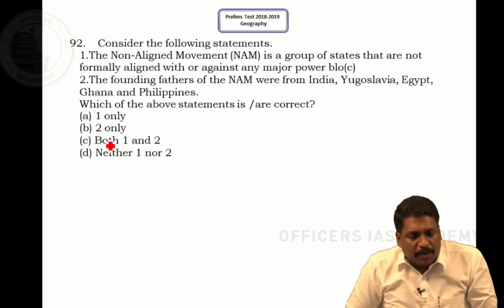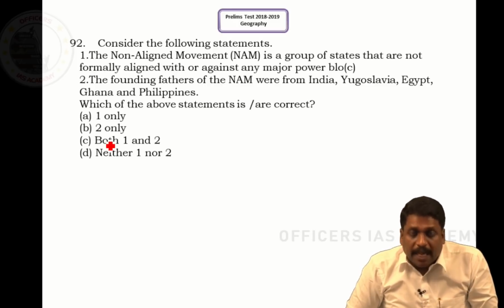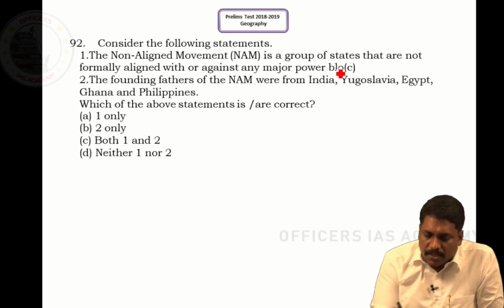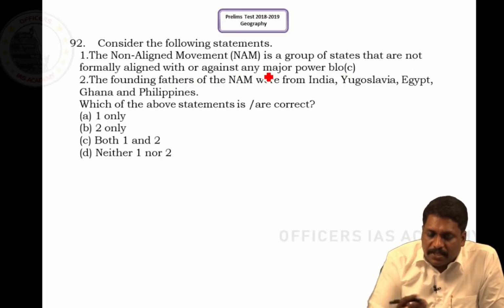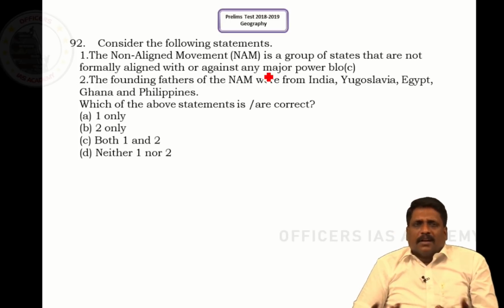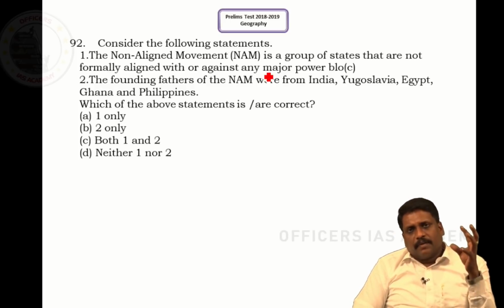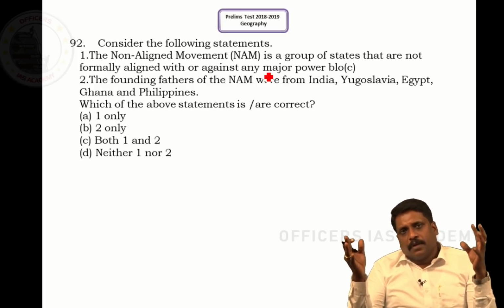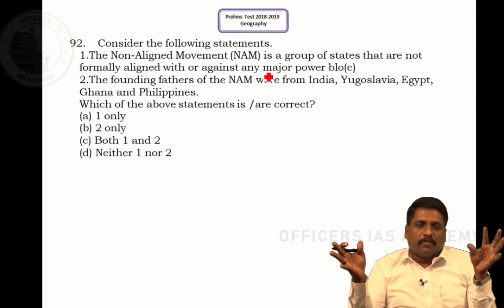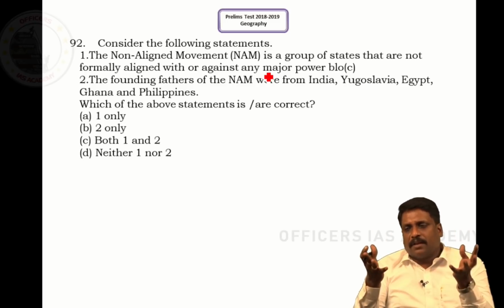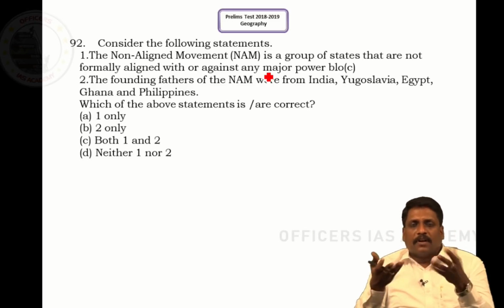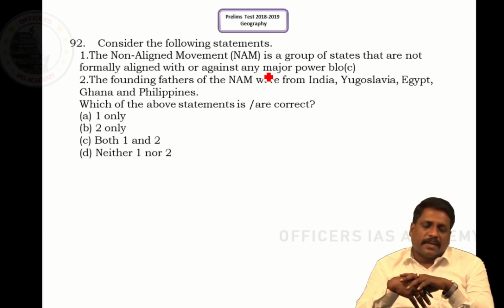Question number 92. Consider the following statements. Non-aligned movement, very popularly called NAM, is a group of states that are not formally aligned with or against any major power bloc. We had a bipolar world order, with a very powerful USSR and a very powerful USA. All those countries which maintained neutrality, we started calling this group NAM.